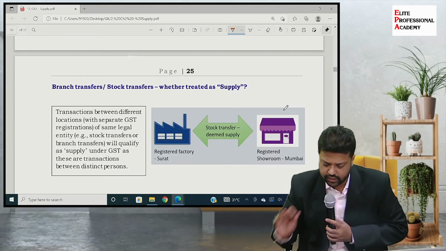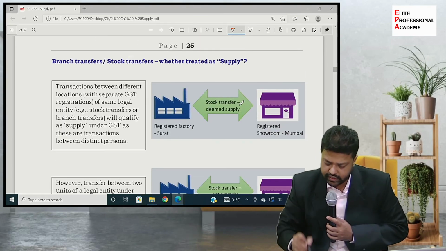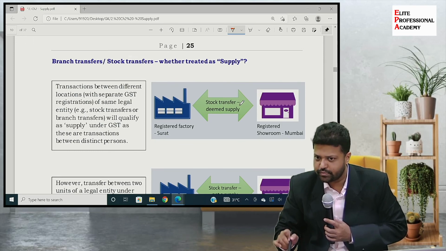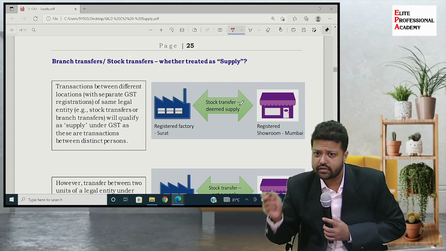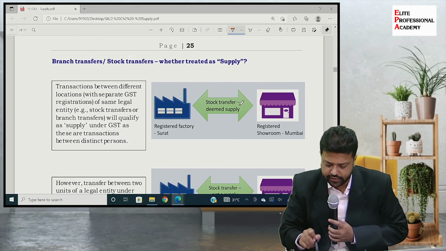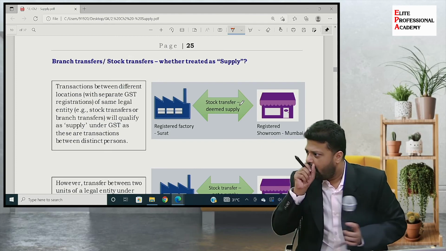Third, I think last example, no, there are two examples. So third, there is one registered factory in Surat, that is Gujarat, and a registered showroom in Mumbai, that is Maharashtra. So two different states, both registered, distinct persons or not? Distinct persons. So transactions between different locations with separate GST registration of the same legal entity will qualify as a supply under GST, these being transactions between distinct persons. Clear?